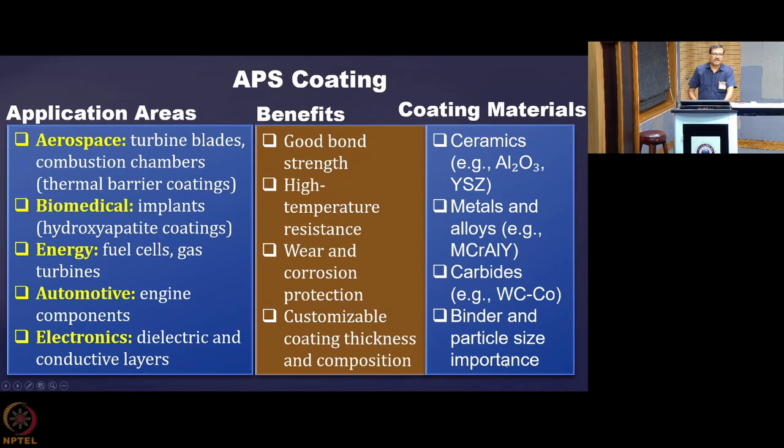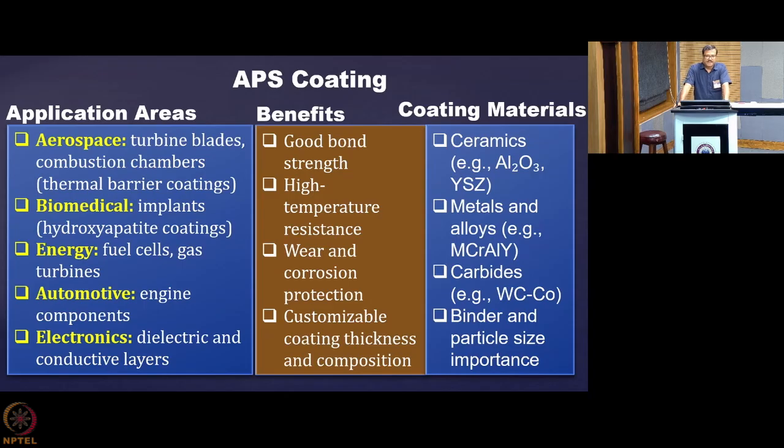So I come to the application areas of APS coating. Aerospace is one of the areas where turbine blades and combustion chambers are getting coated for thermal barrier coating. In the biomedical area, implants like hydroxyapatite coatings are used. In the energy sector, fuel cells and gas turbines use these APS coatings.